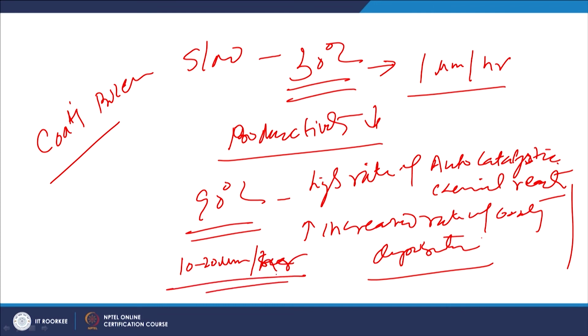So, there is a significant increase in the rate of deposition from approximately 1 micrometer per hour to 10 to 20 micrometer per hour.